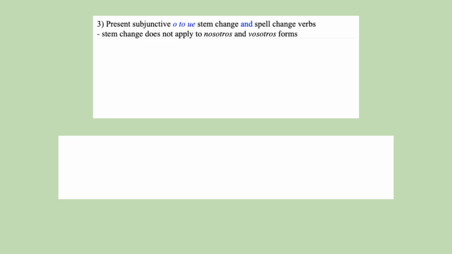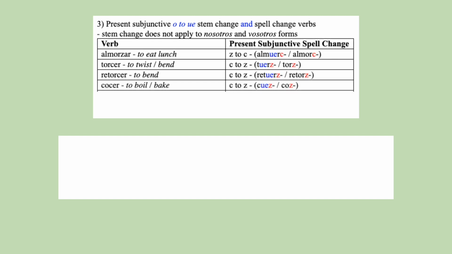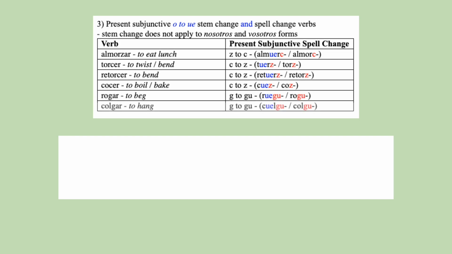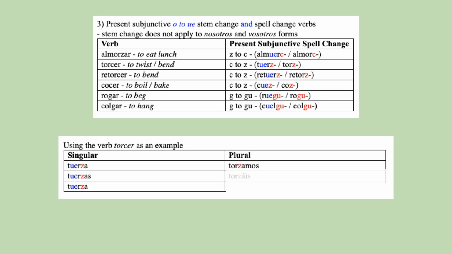So their present subjunctive stems end in ig, just like the stems of seguir and decir. These verbs in the present subjunctive have an O to UE stem change and spell change. Almorzar, torcer, retorcer, coser, rogar, colgar. So for the verb torcer, the conjugations are tuerza, tuerzas, tuerza, torzamos, torzáis, tuerzan.